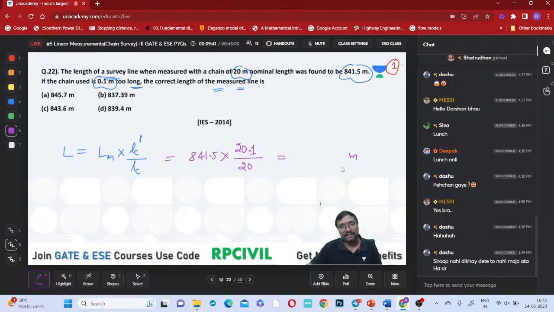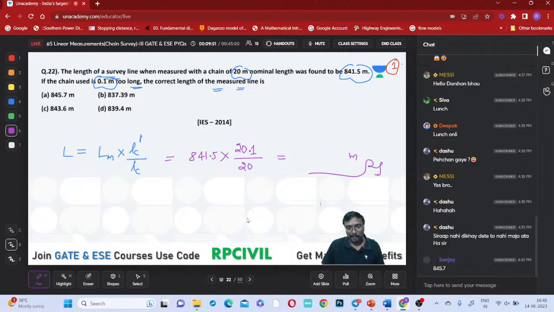How many meters will this value be? So 845.7 meters, right? Is there any option with that? Option A is present or not, everyone? Yes, option A will be present.